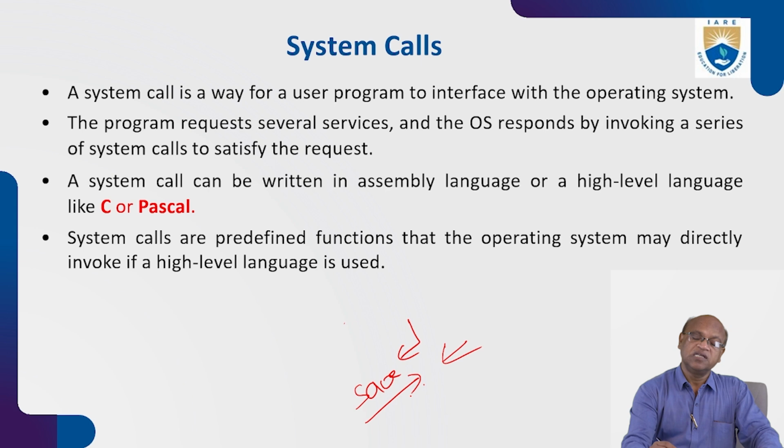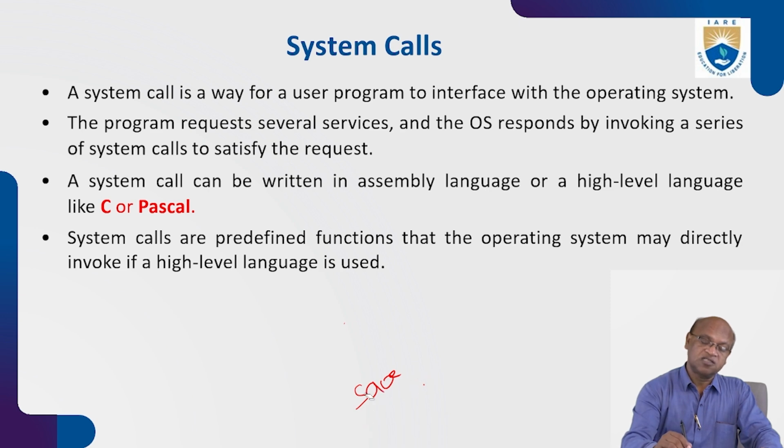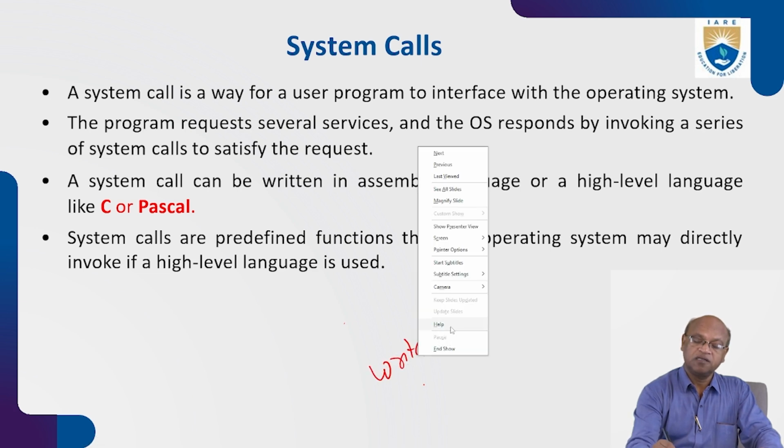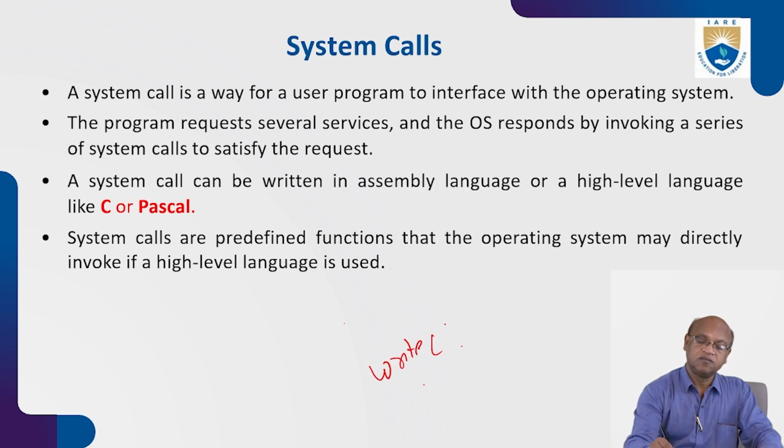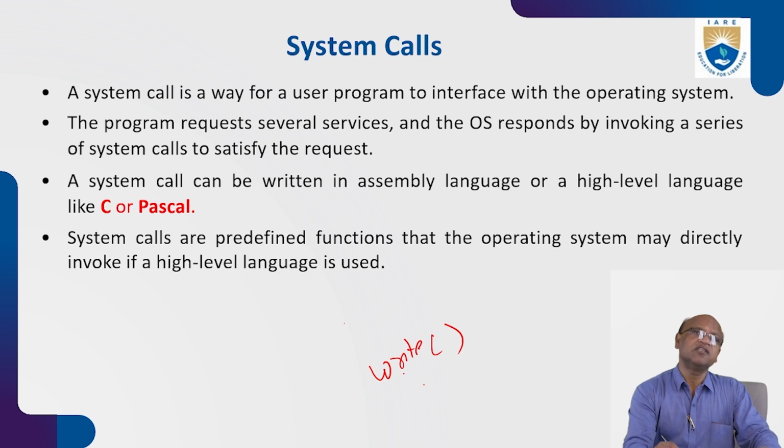It will automatically invoke some programs in the OS, that is, the system calls themselves. For example, the write system call is a function which is available in the OS.